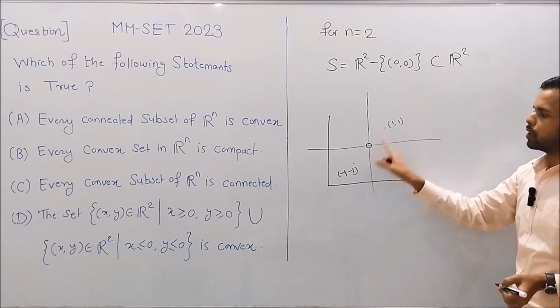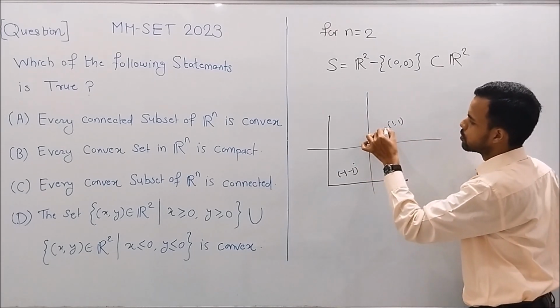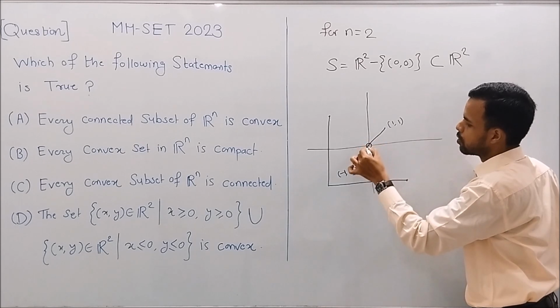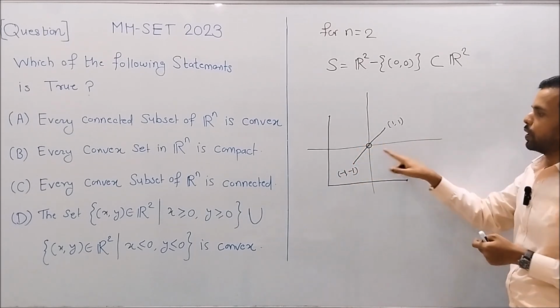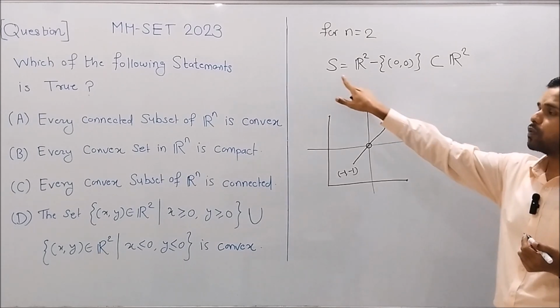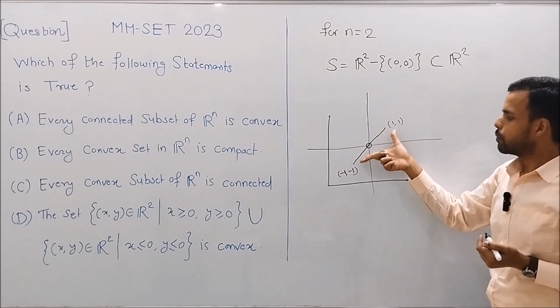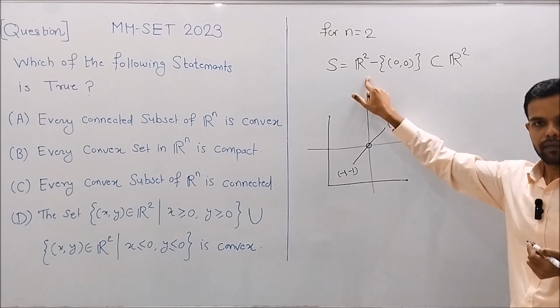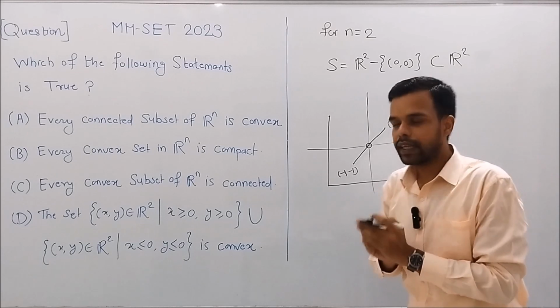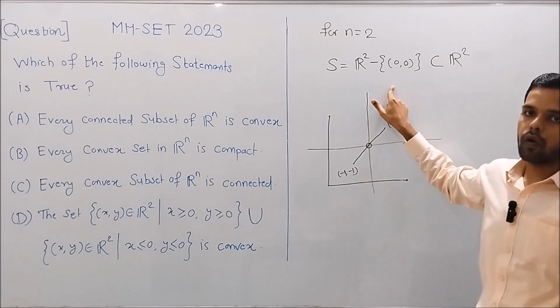The line segment joining these two points passes through the origin, and we know that the origin does not belong to S. So the line segment joining these two points is not contained in S, and so by the definition of a convex set, S cannot be convex.